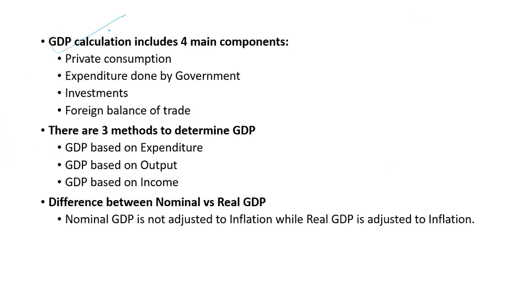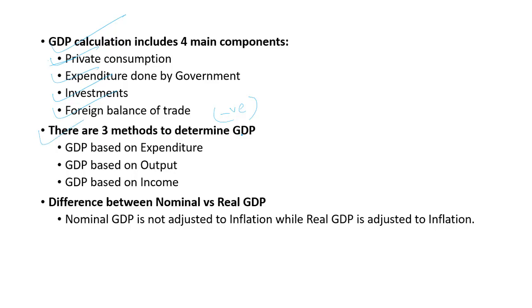Now GDP calculation includes 4 components. Private consumption, which is consumed by the people. Expenditure done by the government, obviously the government also does expenditure. Then investment. Then the foreign balance of trade, meaning exports minus imports. So if imports are more, then the foreign balance of trade is negative. In India's case, it is negative, simple, because our imports are more.